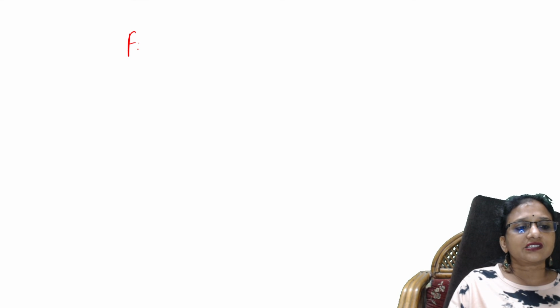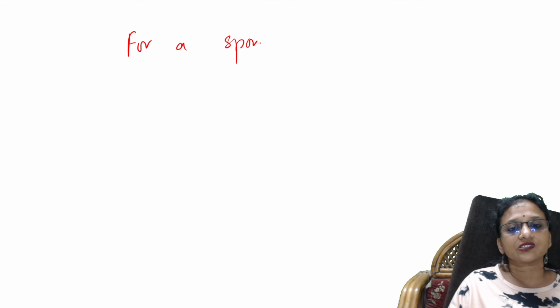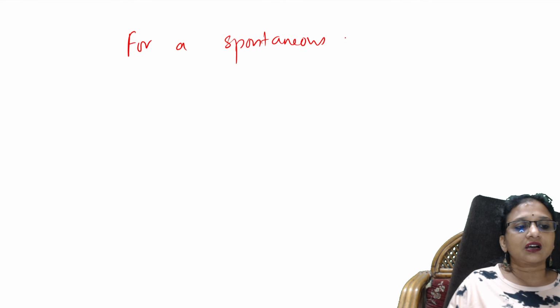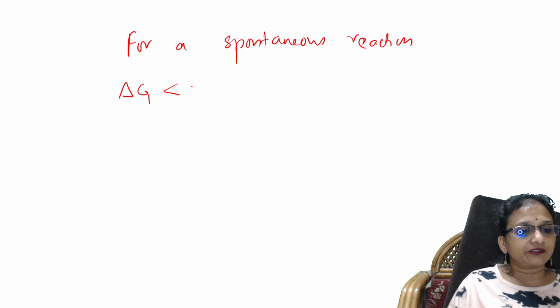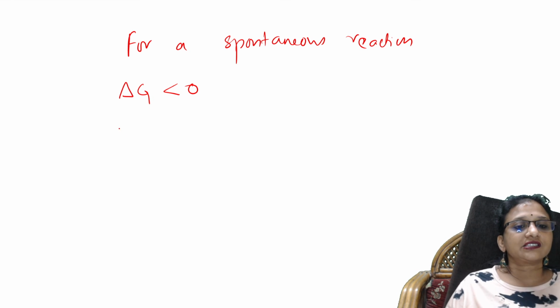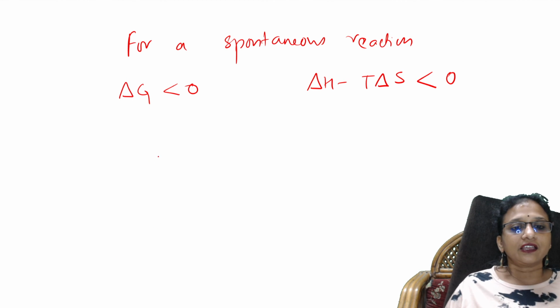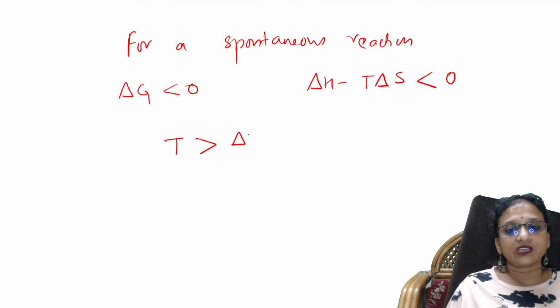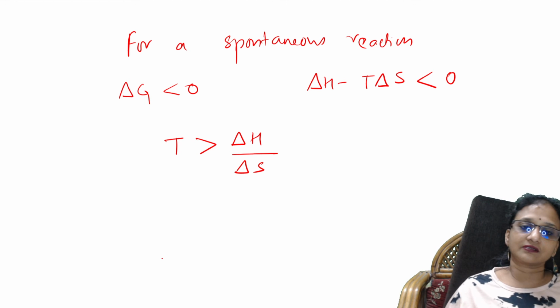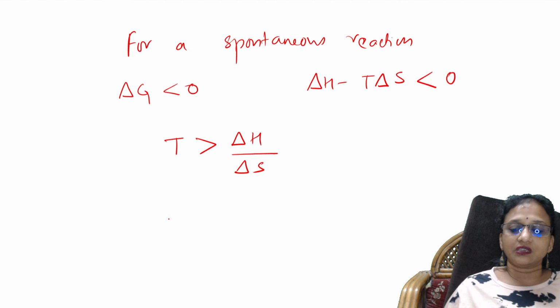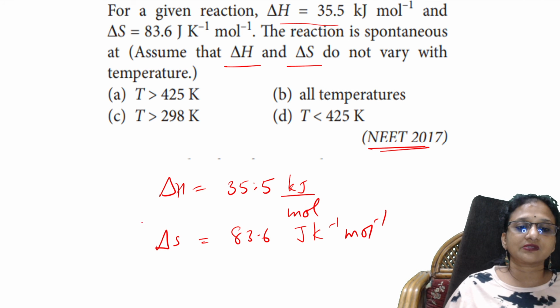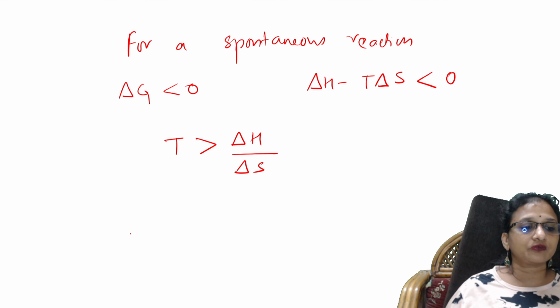First let us analyze for a spontaneous reaction. Delta G has to be less than 0, it should be negative, correct? If delta G is negative, then delta H minus T delta S is also negative. That means T is more than delta H by delta S. Now, what values did they give me? Delta H is given, delta S is given. Substitute them in the question.